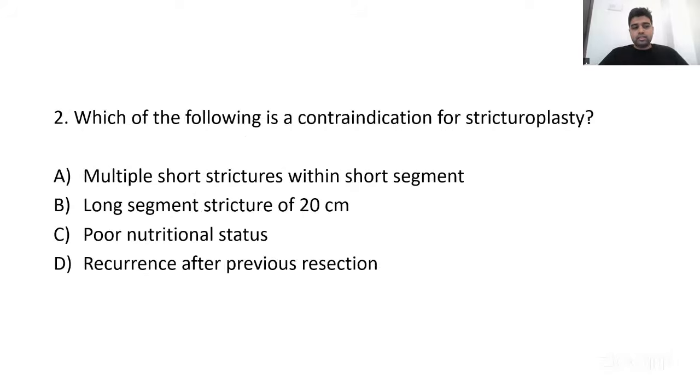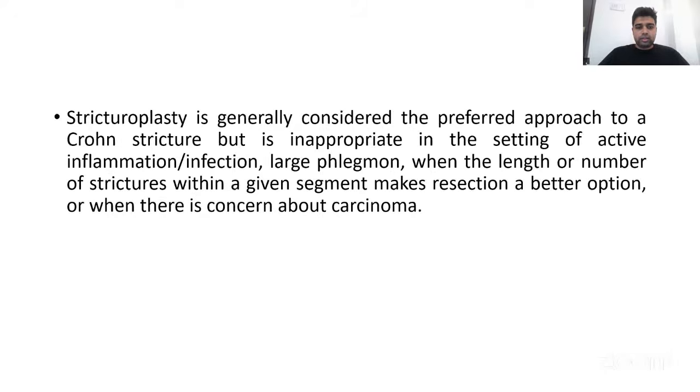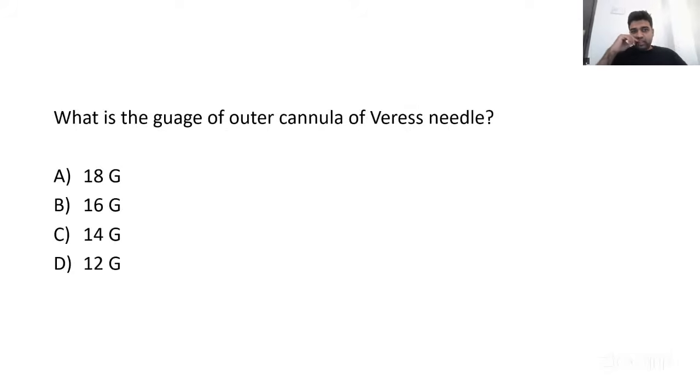So the correct answer is option B. Usually up to 10 to 15 centimeters, we can consider a stricturoplasty. More than 15 centimeters, better to go for a resection rather than a stricturoplasty. All right. So options A, C, and D are the scenarios where we prefer stricturoplasty, and the correct option here is option B.